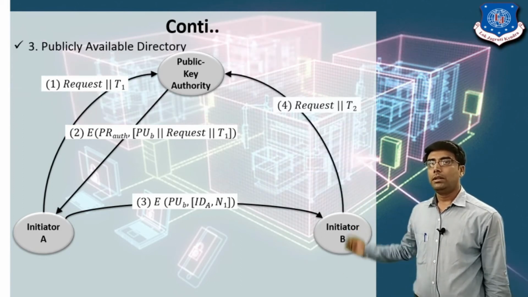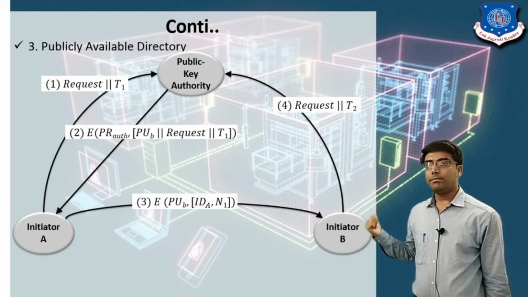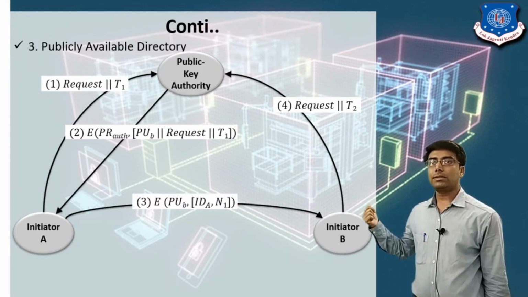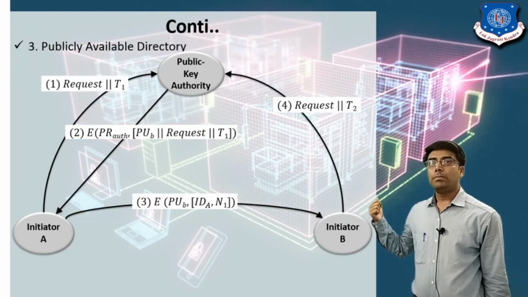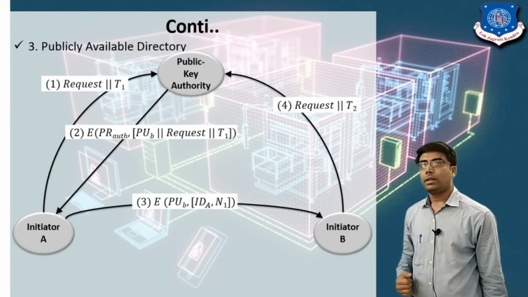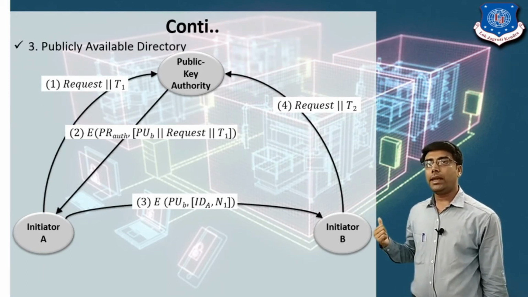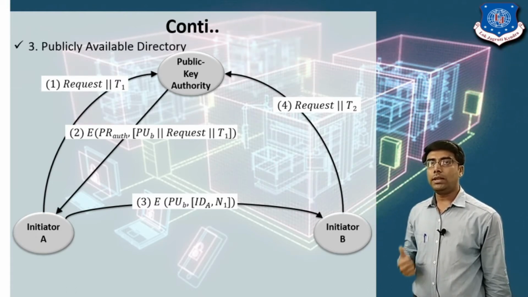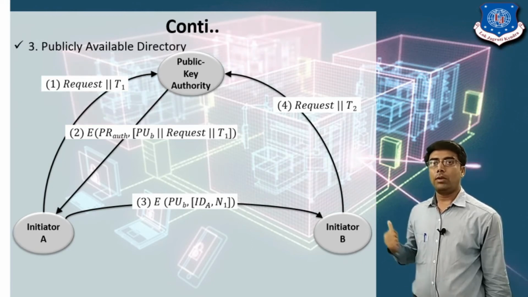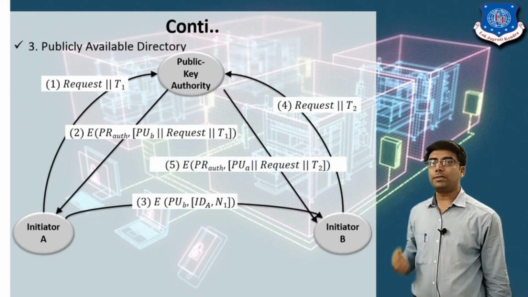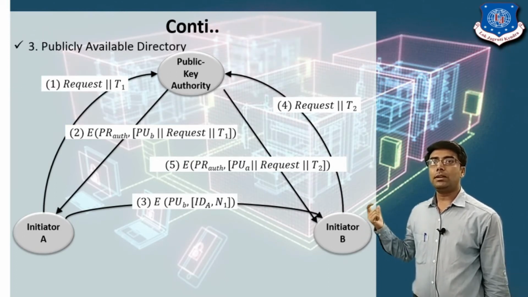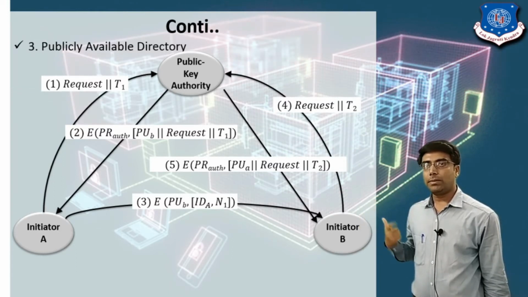Now the same: if user B wants to communicate with user A, first it sends the request to the public key authority. User B sends the request to the public key authority with timestamp 2. Now the fourth step. Now in the fifth step, user B receives the requested message by user B.